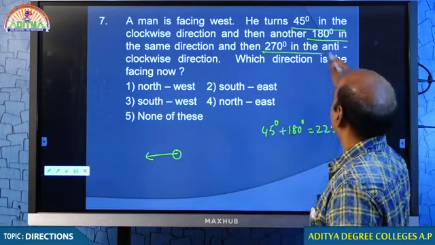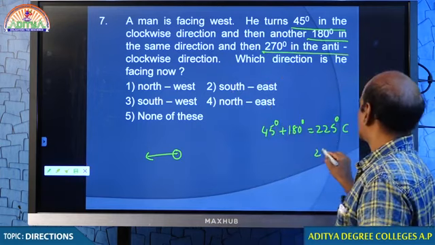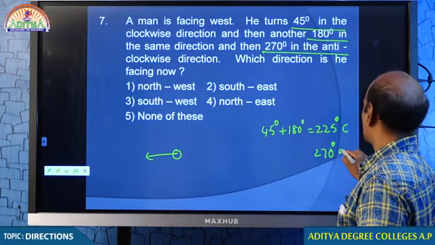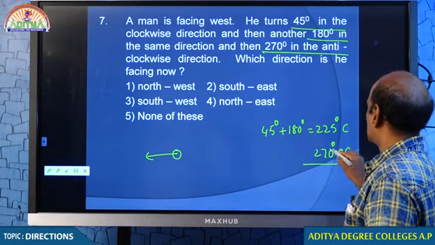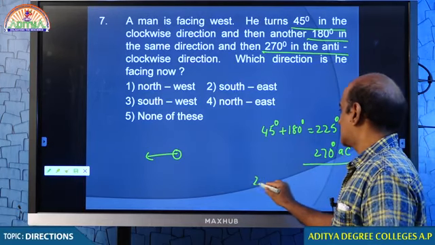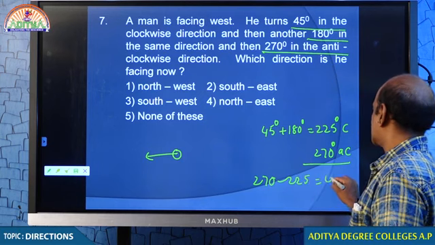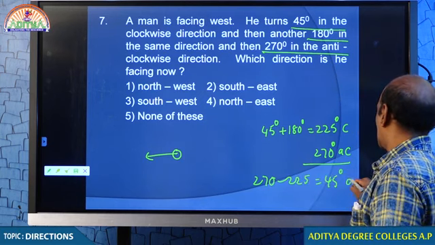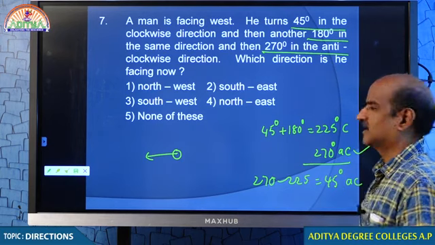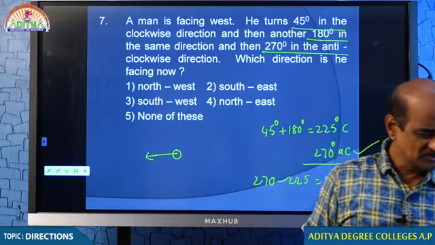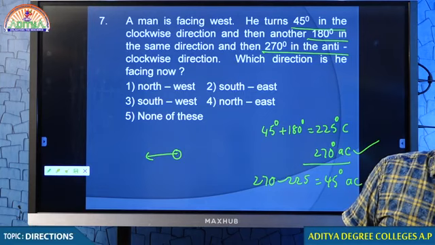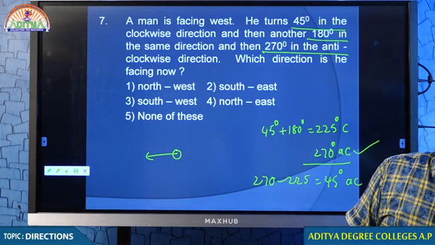And then 270 degrees in anti-clockwise direction. 270 minus 225, subtract, my dear students. How much? 45 degrees. What direction? Anti-clockwise, because anti-clockwise is more. So now we understand that he turns 45 degrees in anti-clockwise direction.